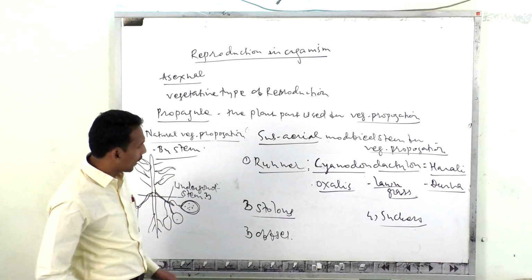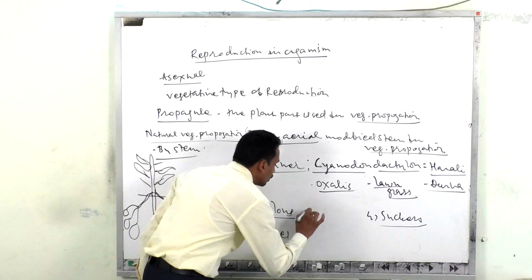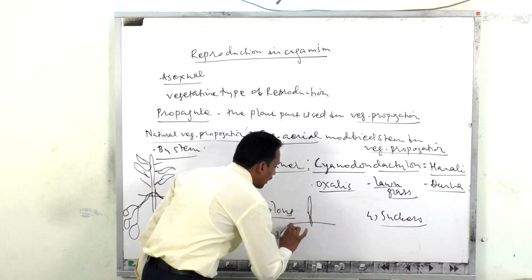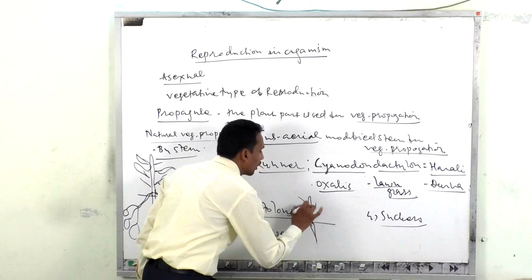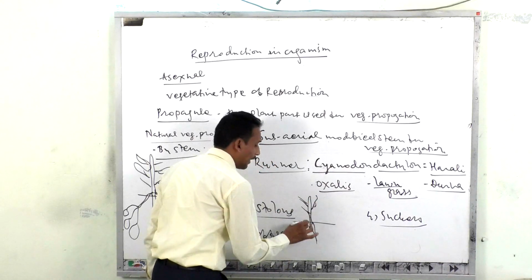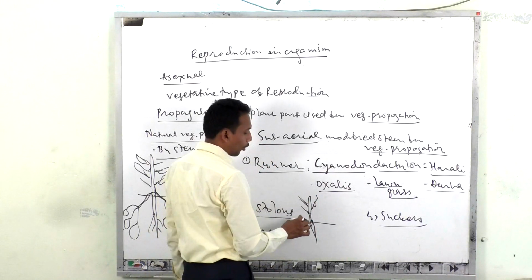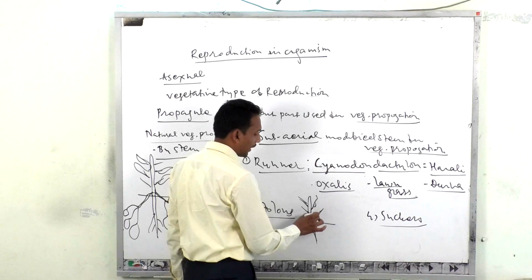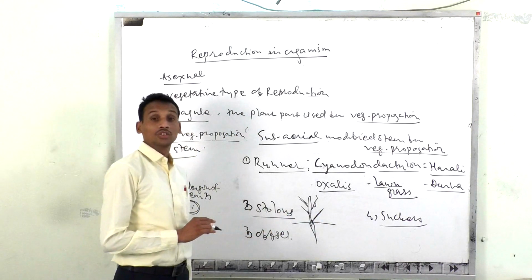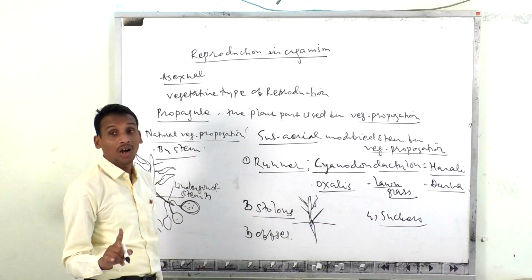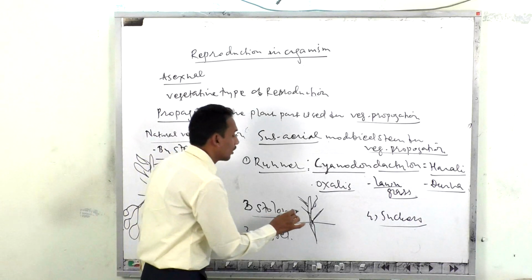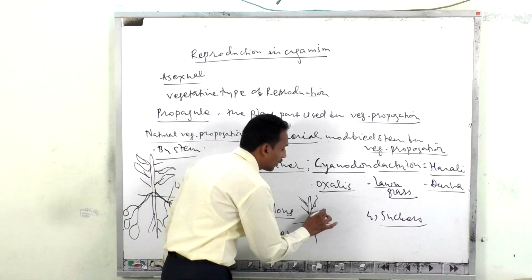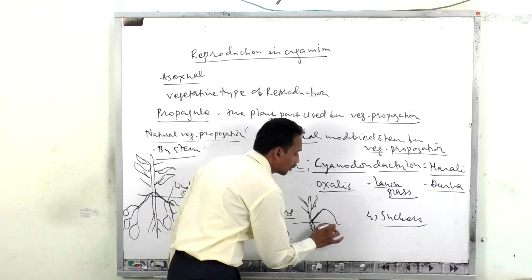In this stolon, suppose this is the aerial part of the plant. From the axil of the lower node there is formation of a new branch. This branch does not go upwards, but grows obliquely, then bends down and attaches to the soil.